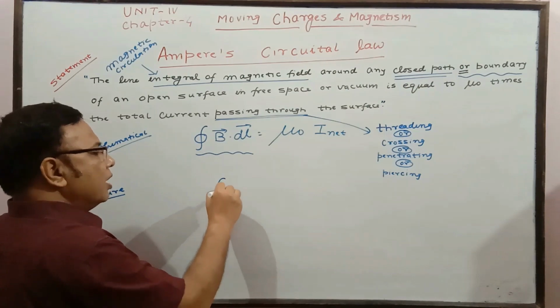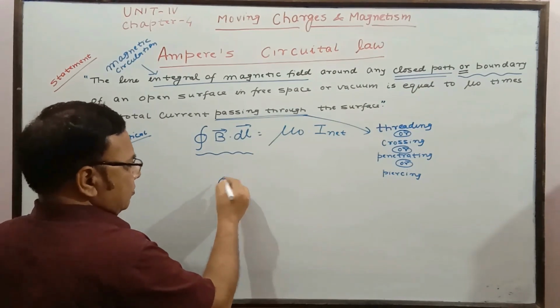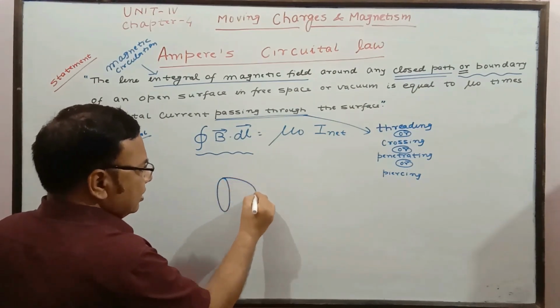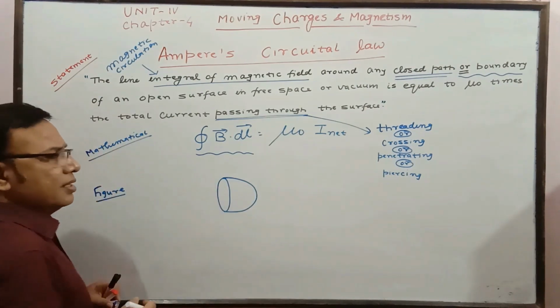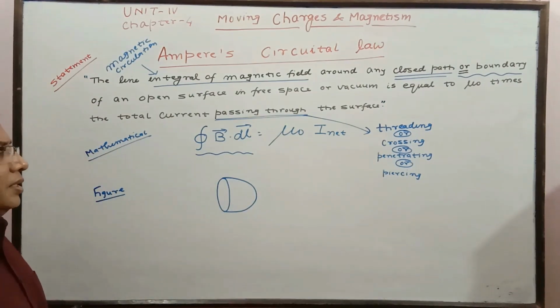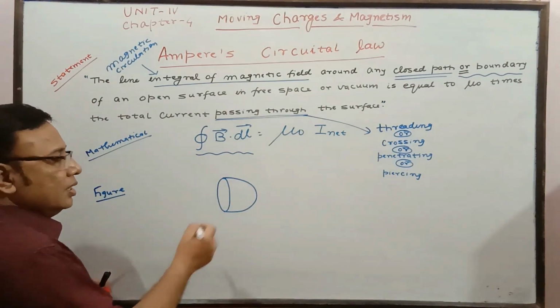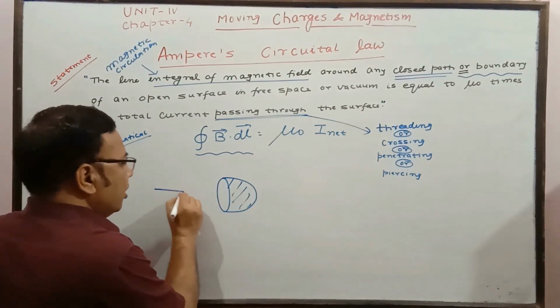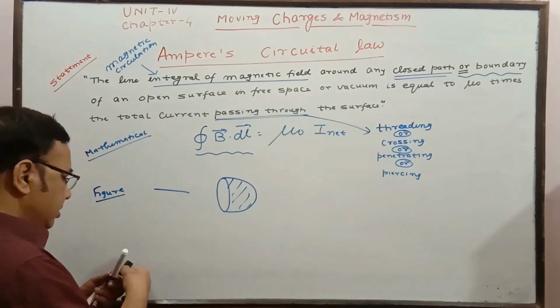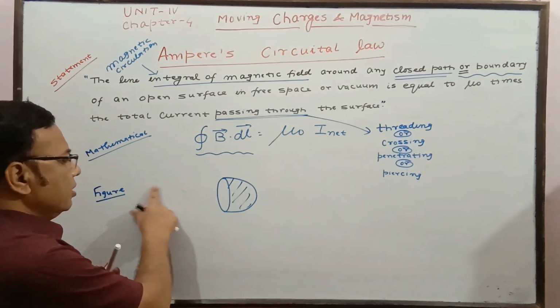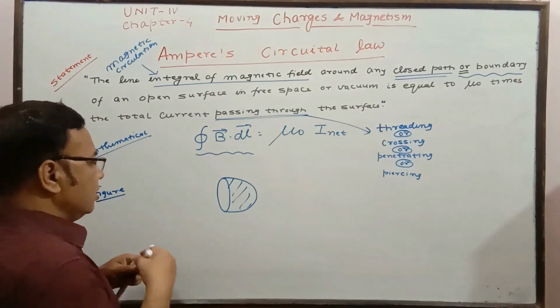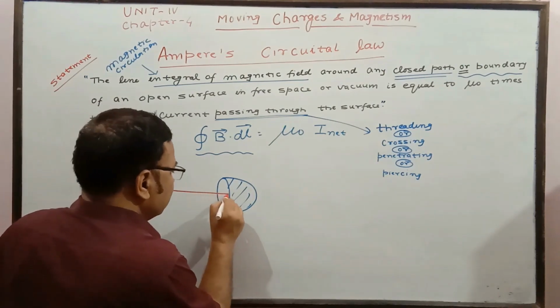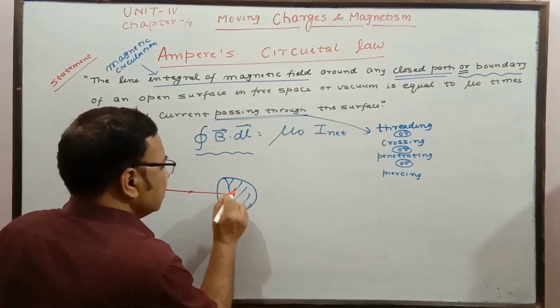So let us assume a regular open surface boundary I have taken, and the surface is of this shape, just like a bowl. Now a current carrying wire is there, say this is the wire which is going in one direction.